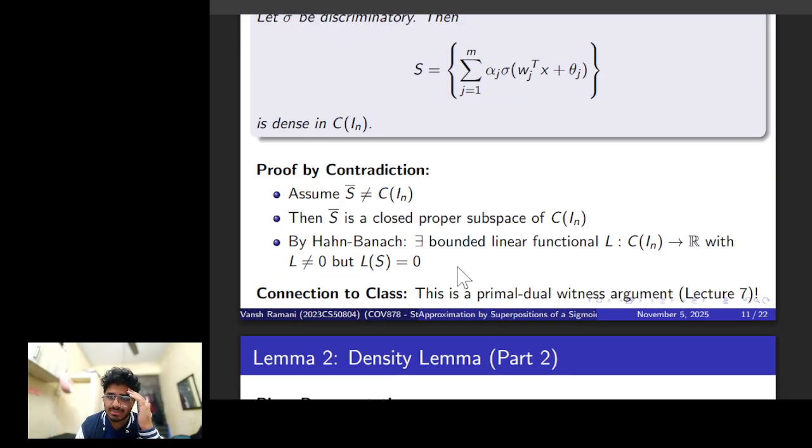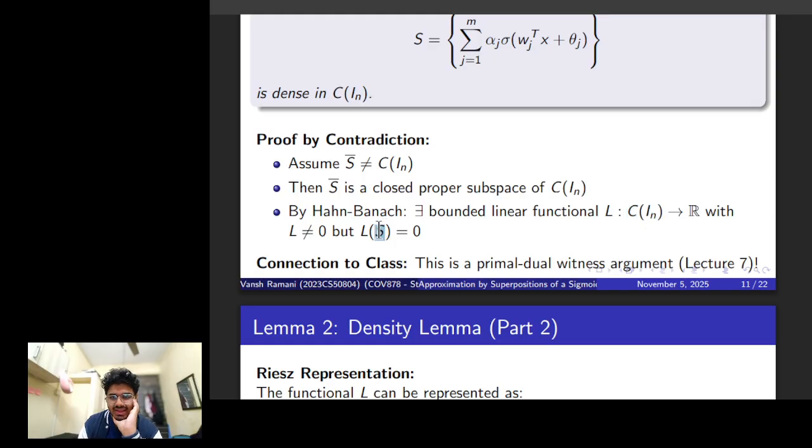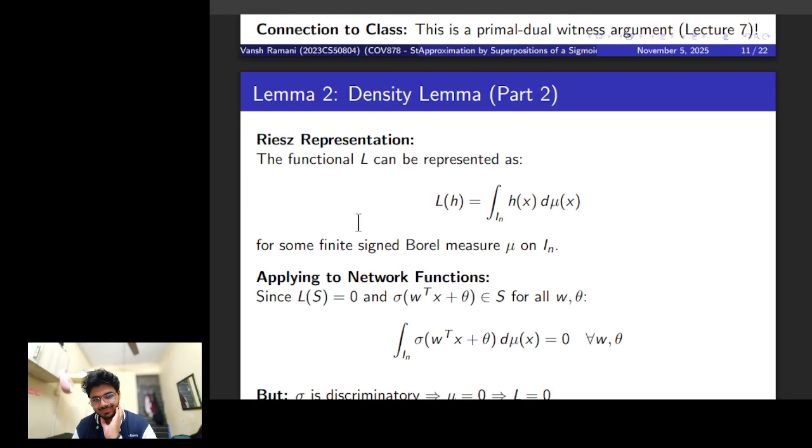You say that there exists a bounded linear functional L which maps from your functions in C to some real value, where L is not equal to zero, but for all such S, L is zero. And it has to be a proper subspace; if it's not, then this does not hold. But yeah, we'll use the Riesz representation. It'll get a little complicated, but I'll try to keep it well explained as much as I can.